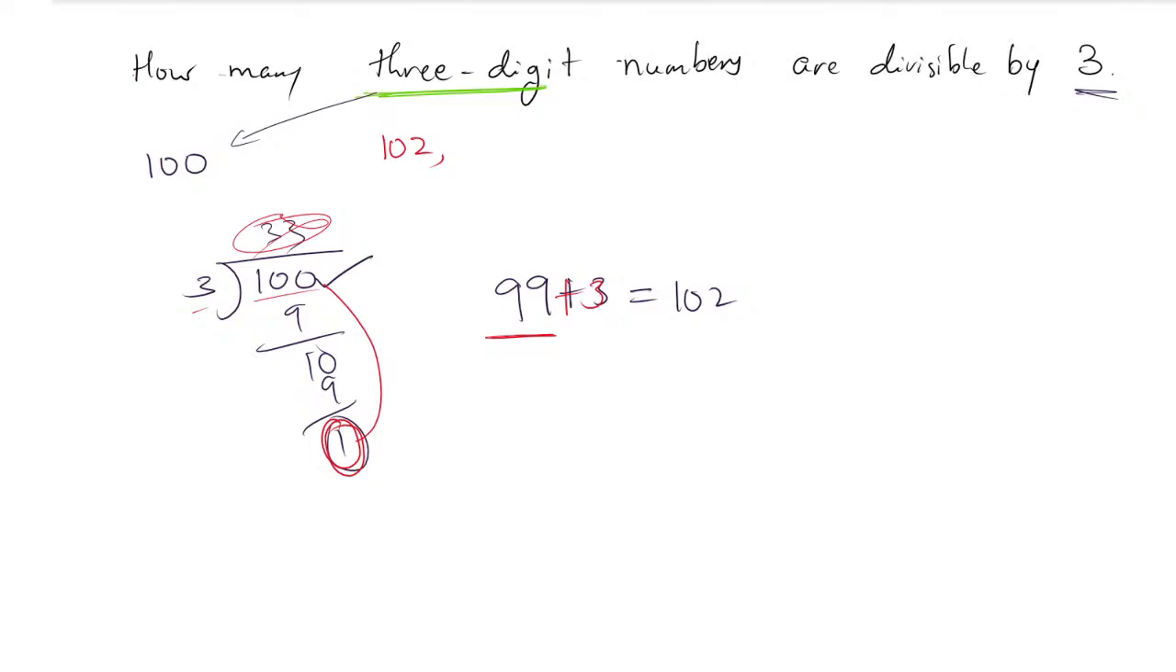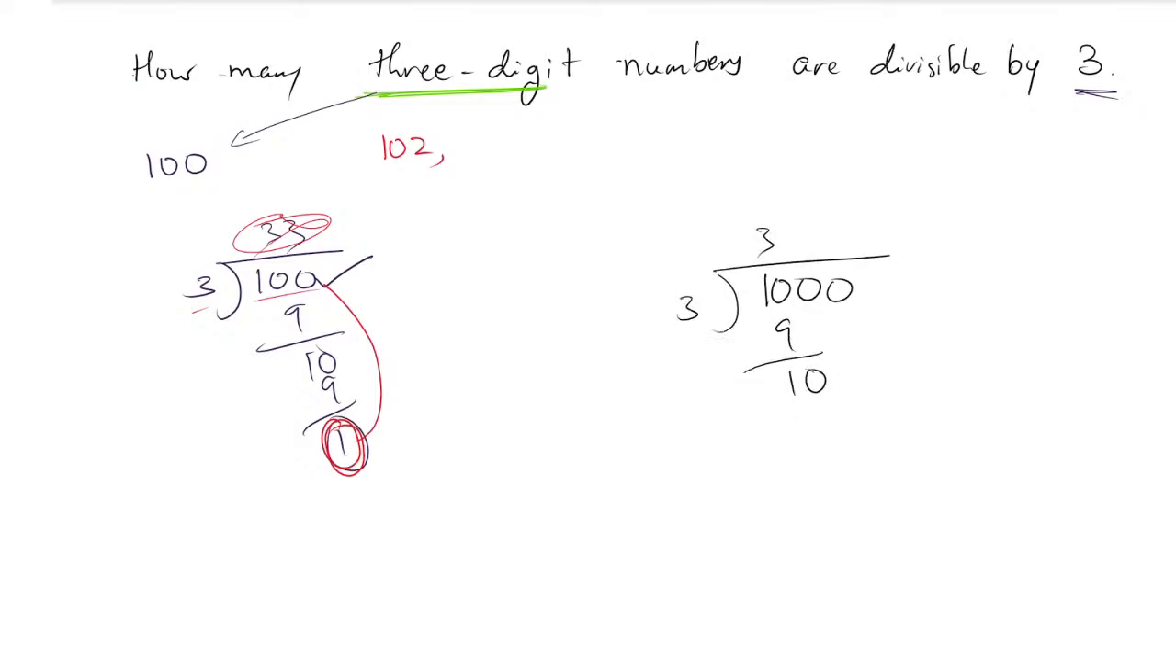So now our one more intention is to find the last number. The last 3-digit number is 999, but you take 1000 because it is the first 4-digit number, and divide with the 3. 3 3s are 9, 1 is left, 0 you take. 3 3s are 9, again 1 is left, 0 you take. 3 3s are 9, so 1 is left. So here 1 is extra.